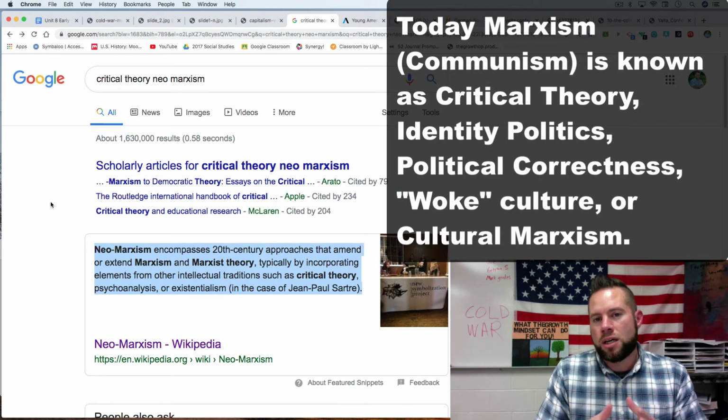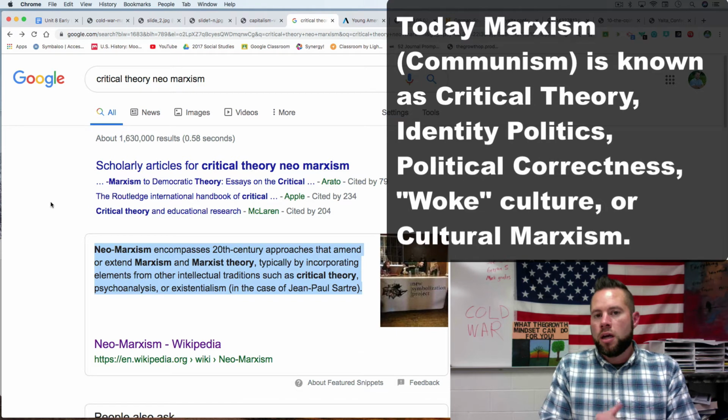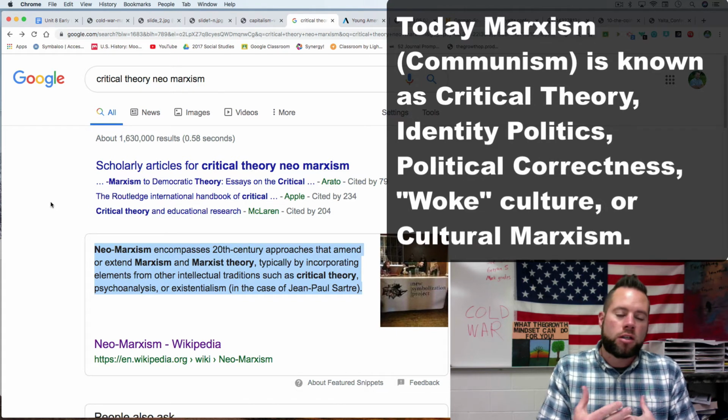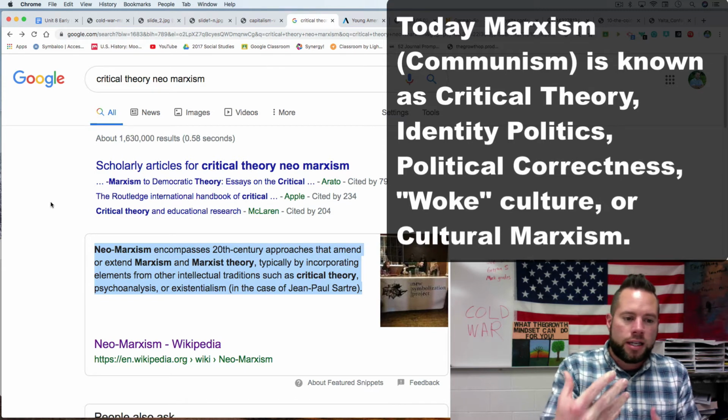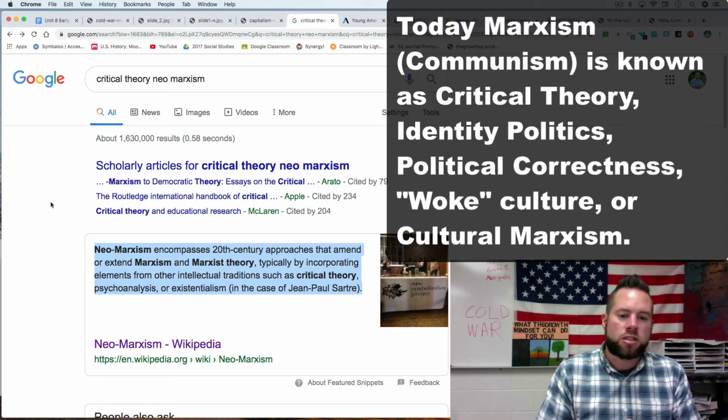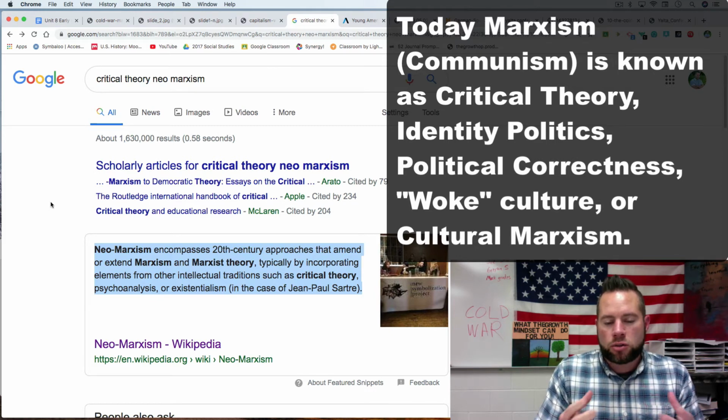What Marxism has done is change its form from the haves and have-nots, or rich versus poor, and gone to something called identity politics in the form of critical theory, which is pretty much taught in every major university in America. So they extended Marxist theory, and they incorporated elements and other intellectual traditions as critical theory.